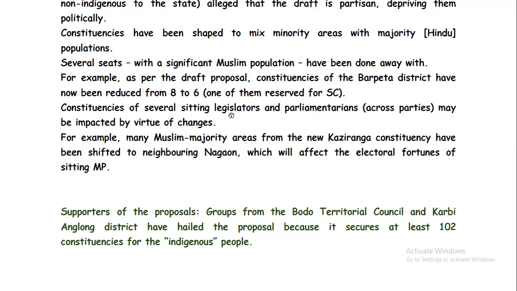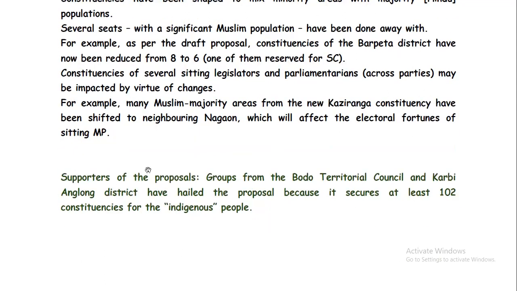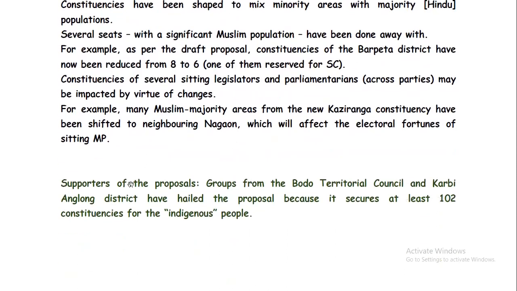So the constituencies of several sitting legislators and parliamentarians across parties may be impacted by virtue of the changes. That's why, you can remember, so many protests were going on after the draft proposal. For example, many Muslim-majority areas from the new Kaziranga constituency have been shifted to neighboring Nagaon. That will affect the electoral fortunes of sitting MPs. It means someone may lose that seat, right? That is the fear, and that's why so many controversies and protests were going on.